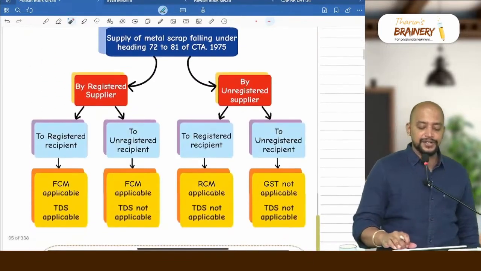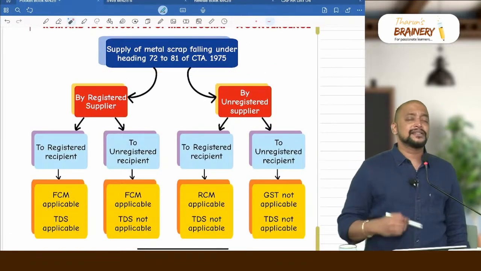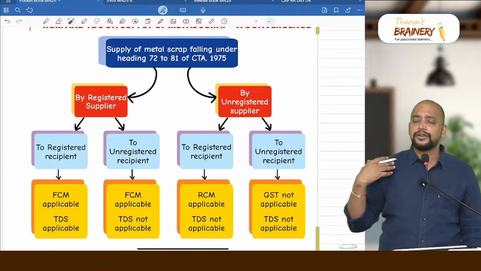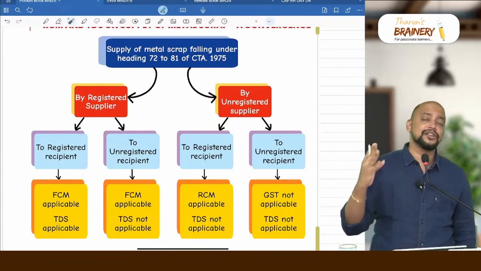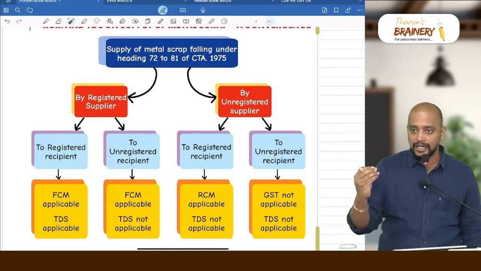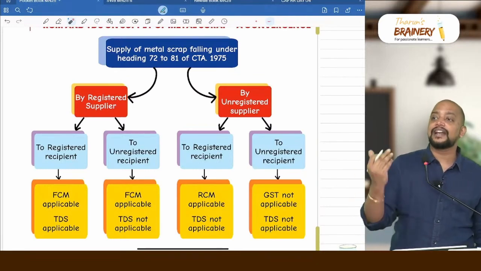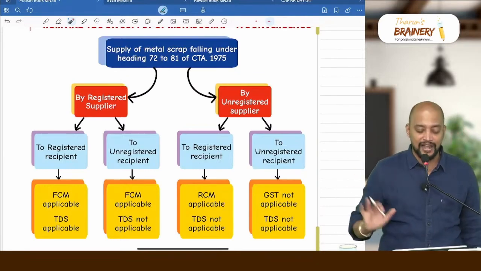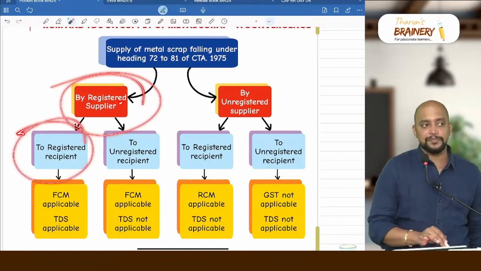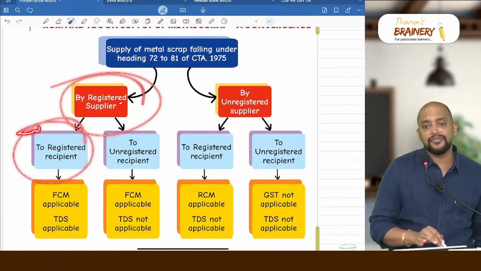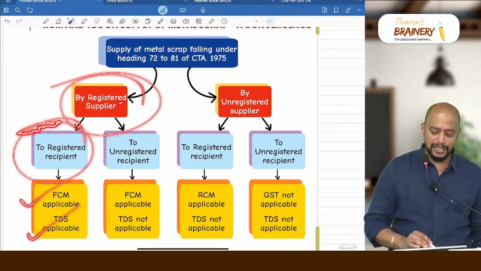Now I have converged these two into this chart. Supply of metal scrap, any metal scrap, it can be iron scrap or steel scrap or any kind of metal. So don't just get carried away that it should be only iron; it can be steel, or it can be tungsten, or it can be titanium, any kind of metal scrap here. Okay, so this particular metal scrap by a registered person to a registered person, FCM or RCM? Definitely FCM. TDS? Yes, applicable. FCM applicable, TDS applicable.